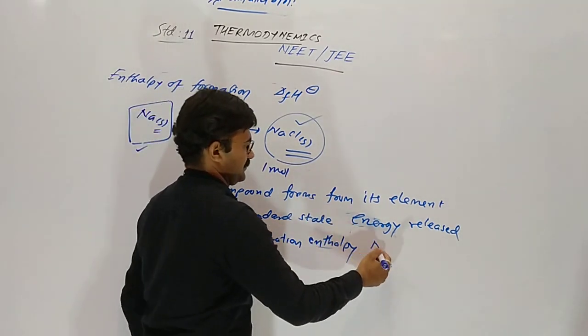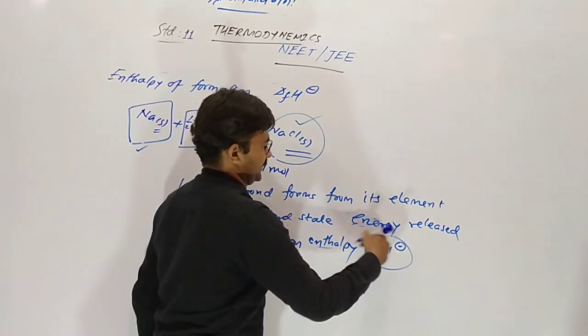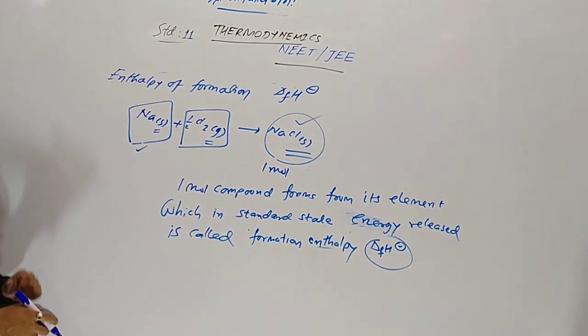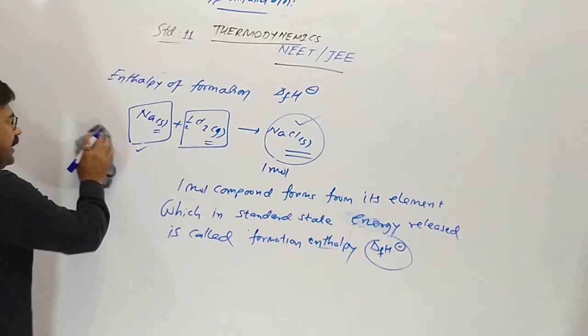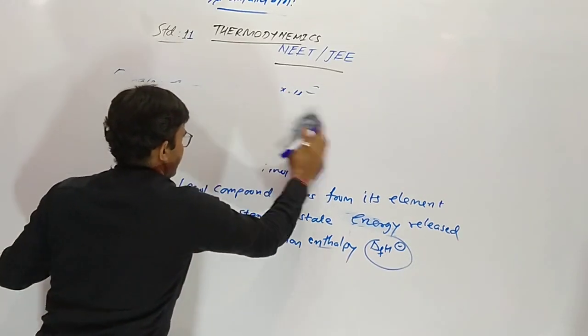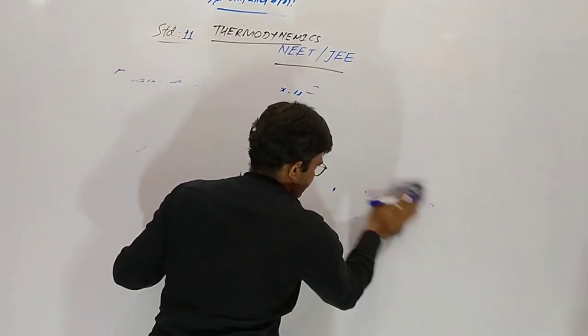Understood? Delta f H degree. 1 mole compound is formed from its elements, that is the formation enthalpy.